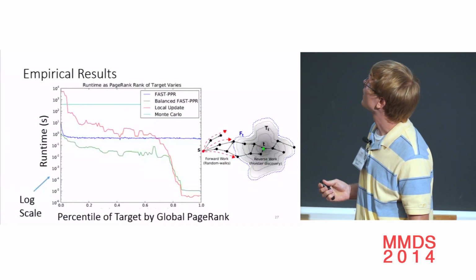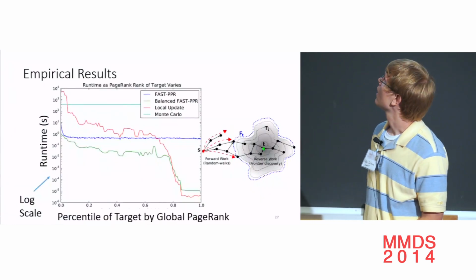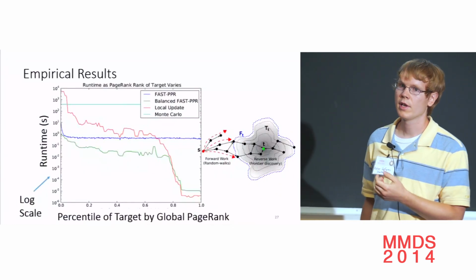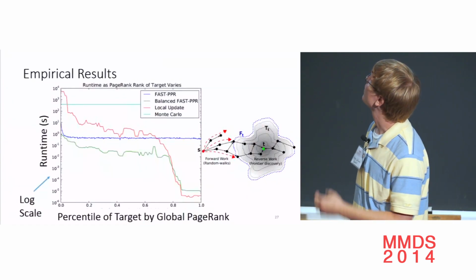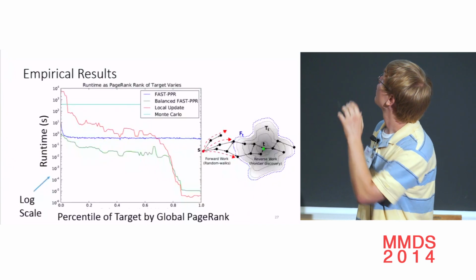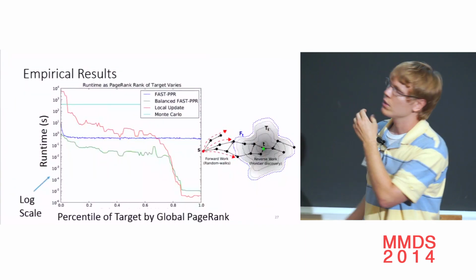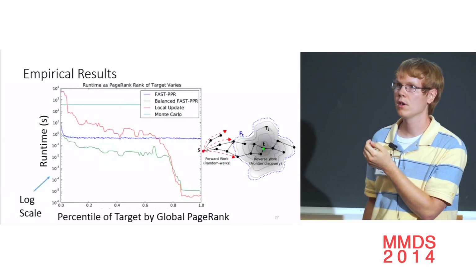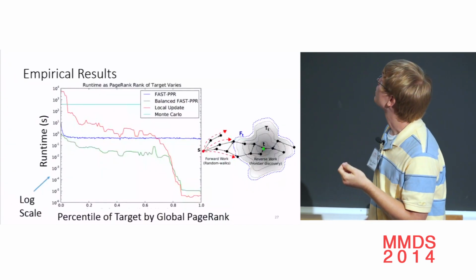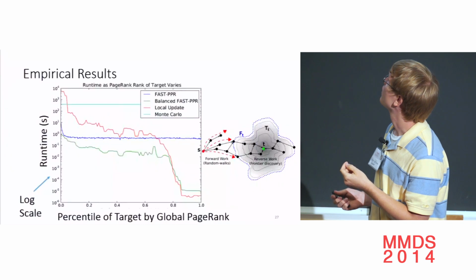For the worst node, it's taking like 30 seconds. And then it quickly reaches less than a second for like 95% of nodes. But it's still not beating local updates in the right part of the graph. Because even if the target has no in-neighbors, it's still doing big O of 1 over square root delta random walks. So that inspired us to create a balanced version, which creates this green line.